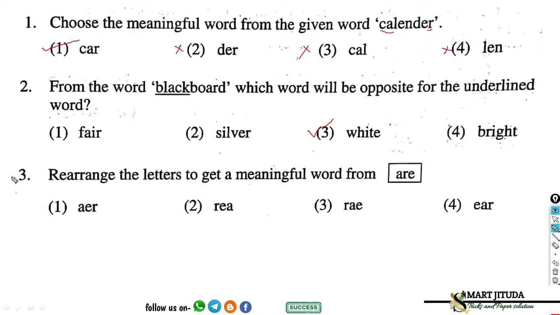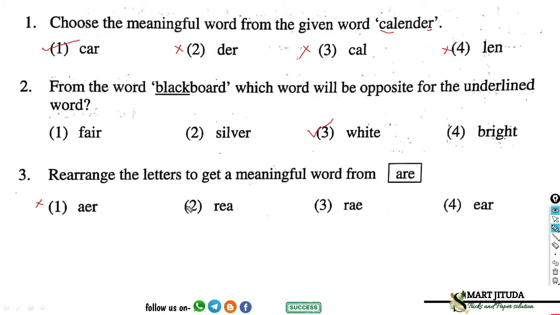Question number 3. Rearrange the letters to get a meaningful word from R. We have to find out a meaningful word, right? So, rearrange the letters and see A-E-R in option first. A-E-R has no meaning. So, option first is incorrect.